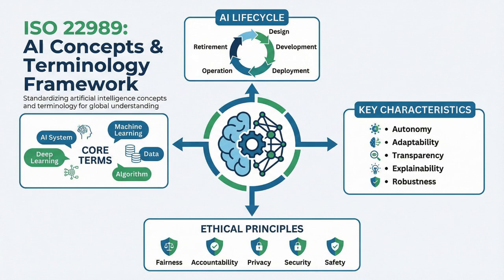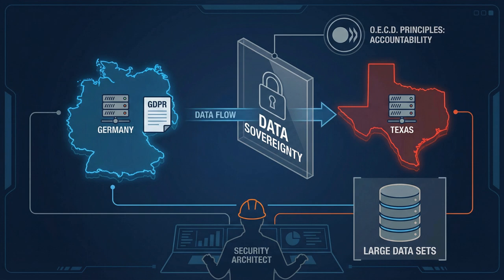And remember, these standards don't just apply to you. You must perform third-party compliance evaluations to ensure your vendors are following them too. If your cloud provider fails an audit, you failed the audit. Finally, we have data sovereignty. This connects back to the OECD Principles of accountability. You cannot just train a model on data from Germany and host it on a server in Texas. Laws like GDPR require data to stay within national borders. As a security architect, you must ensure your large data sets comply with these geographical fences.